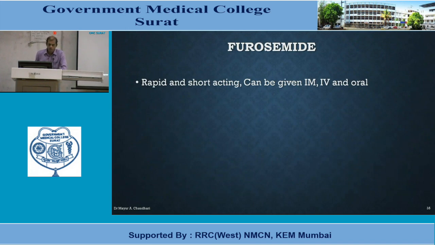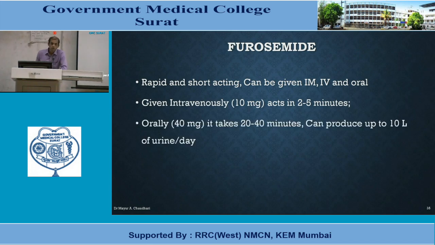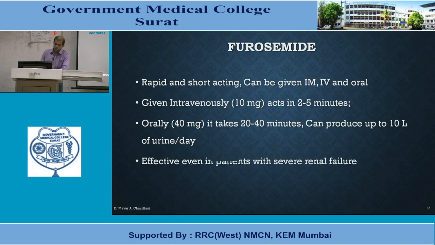Furosemide is very rapidly acting and short acting. It can be given by multiple routes: intramuscular, intravenous and oral. So depending on patient condition and requirement, you can choose the appropriate route. Given intravenously, 10 mg acts within 2 to 5 minutes. Orally, 40 mg takes 20 to 40 minutes and produces up to 10 liters of urine per day. It is effective even in patients with severe renal failure.